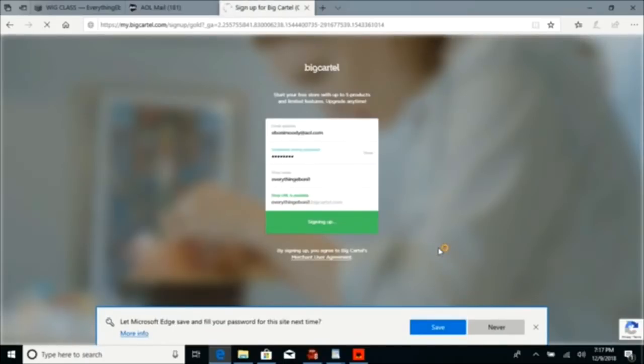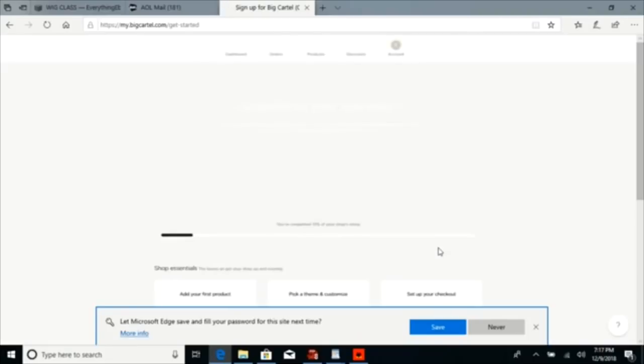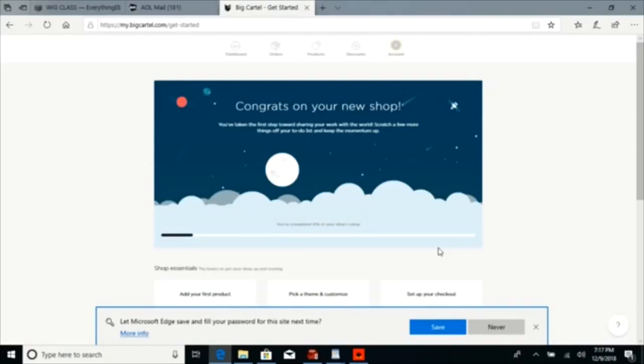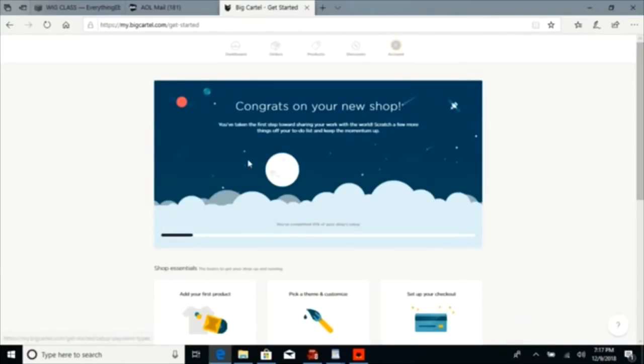Right? So I'm signing up. Hopefully it works because I always use this email address. All right, so it worked. Okay, so all you have to do to sign up is have your email address, create a password, create your website page name, and you're on to the next step.